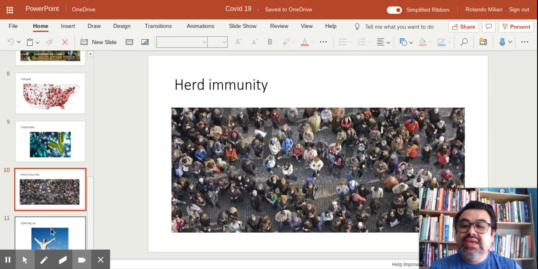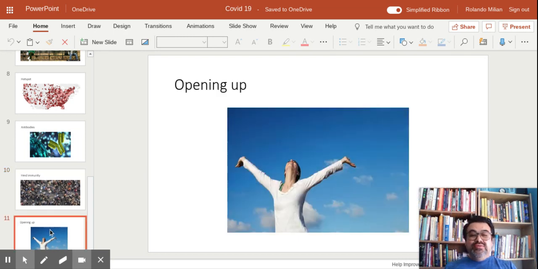And finally, opening up, which is basically what a lot of states are doing here in the United States. A lot of the states who were in quarantines are finally opening up their economies, their states, so that people can go back and start doing some of the things that the state feels that people should do.